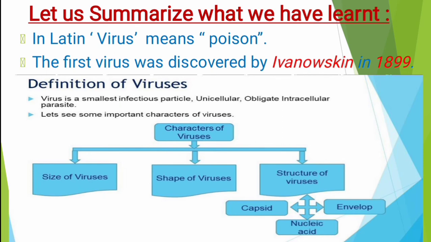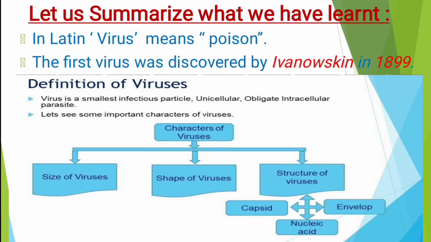Okay, let us see some important characters. First, we discuss sizes. Size is 22 to 300 nanometers. Shapes like bullet shape, brick shape, complex, helical, these are the shapes.